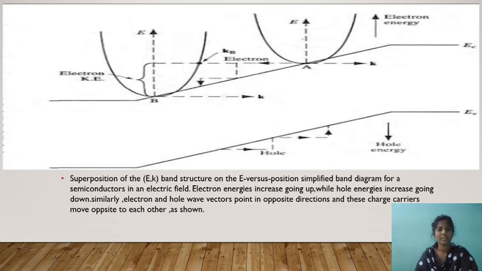cancelled. Superposition of the E, K band structure on the E versus position diagram. Simplified band diagram for a semiconductor in an electric field. Electron energies increase going up while hole energies increase going down. Similarly, electron and hole wave vectors point in positive directions and these charge carriers move opposite to each other as